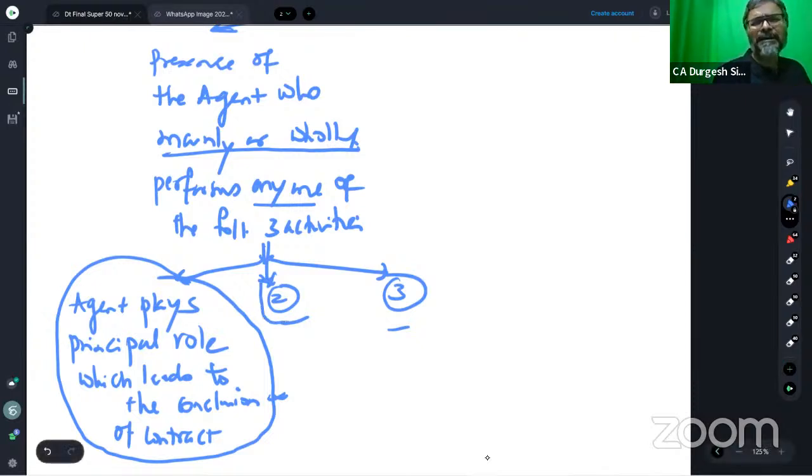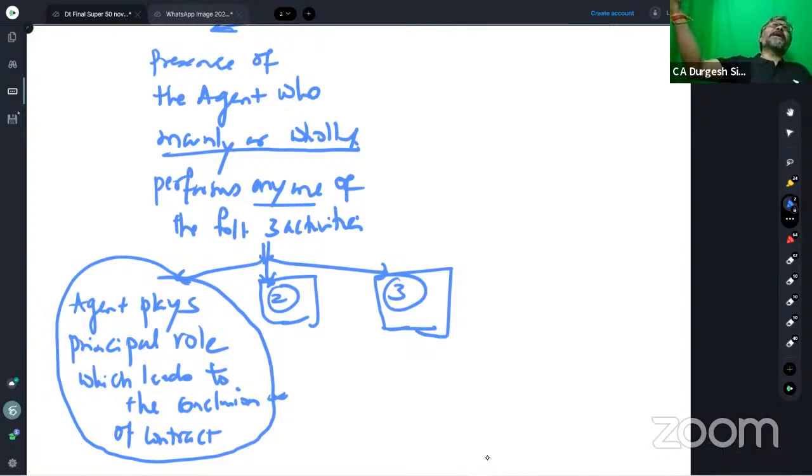That is the point number 2, which is independent to point number 1. And point number 3, students, is the normal function of the agent. What is the normal function of the agent? Securing the order on behalf of the non-resident, that is your point number 3. So 1 or 2 or 3 is what students need to look upon. Is that clear to all of you, students? Every one of you? So this is how it has to be considered in this context.